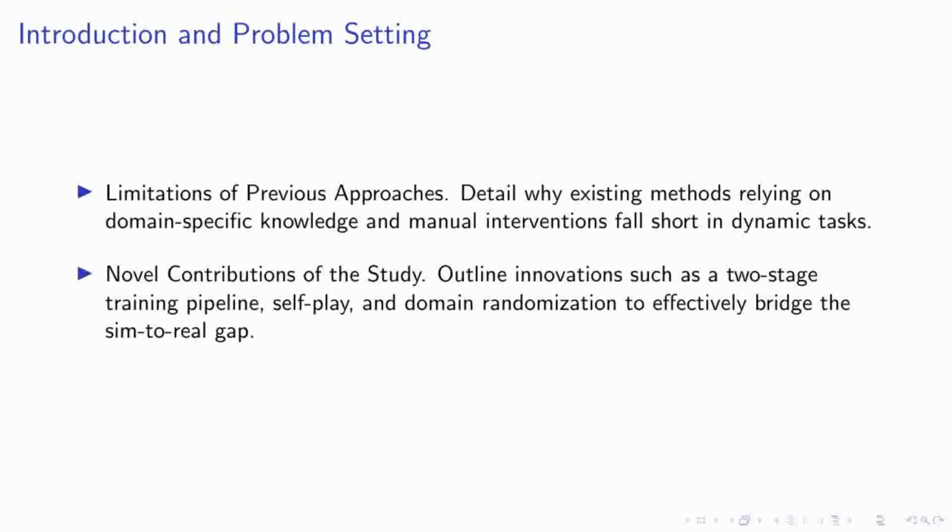Now, let's highlight the novel contributions of our study. We've developed a two-stage training pipeline that leverages self-play and domain randomization. This innovative approach not only enhances the learning process, but also significantly bridges the sim-to-real gap. By integrating these elements, our system can better generalize skills learned in simulation to real-world applications, paving the way for more robust and versatile humanoid robots.